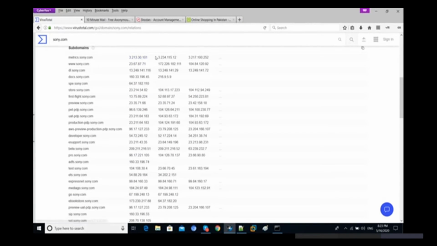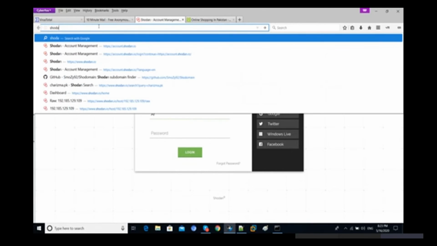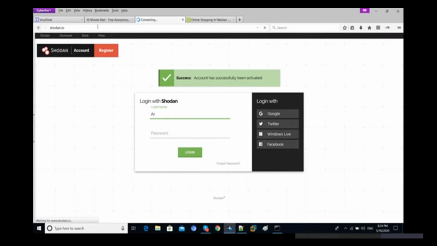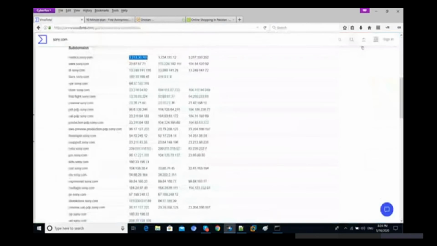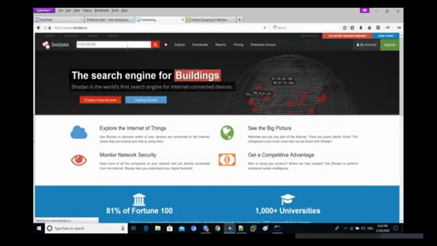We are going to check out this IP address on Shodan. If you want to check out the same IP address, let's try to check out on Shodan whether we have any information regarding this one or not. So let's see Shodan.io. Like this one, we have to enumerate one by one all the subdomains here. Okay, let's try to check out whether any good information is available for this one or not.